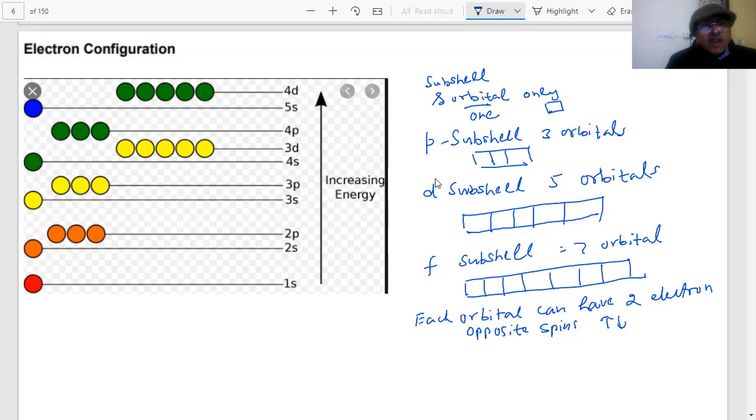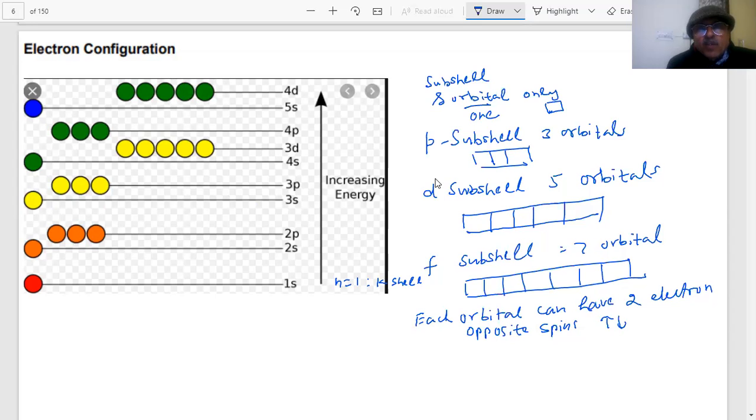This is my first shell. What is that? N equal to 1. N equal to 1 is your first shell, which we call the K shell. It can have only one subshell. Which one is that? 1s. And the maximum number of electrons in it can be 2 only, because it is only one orbital.